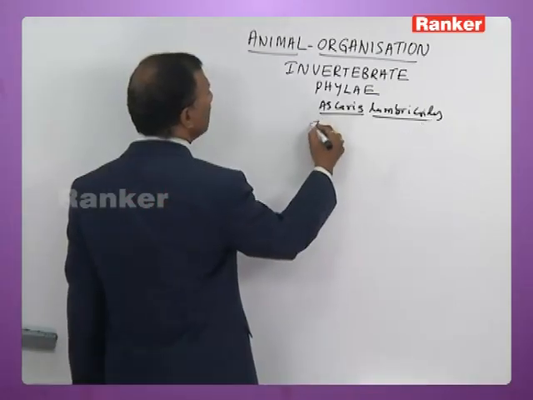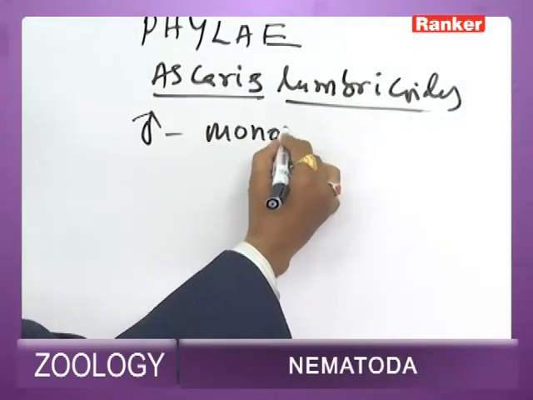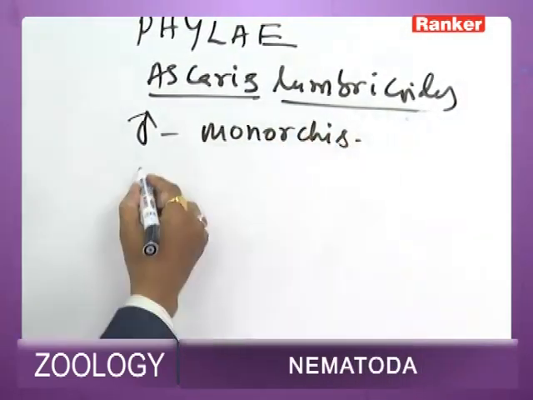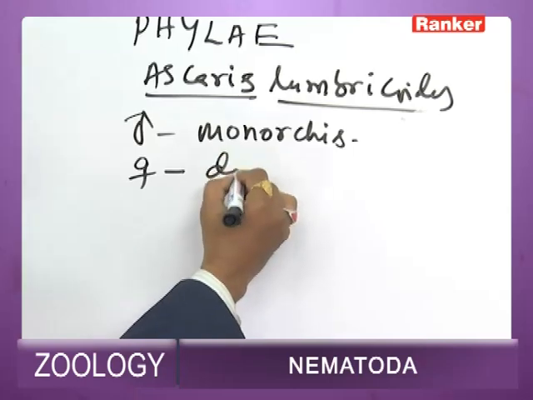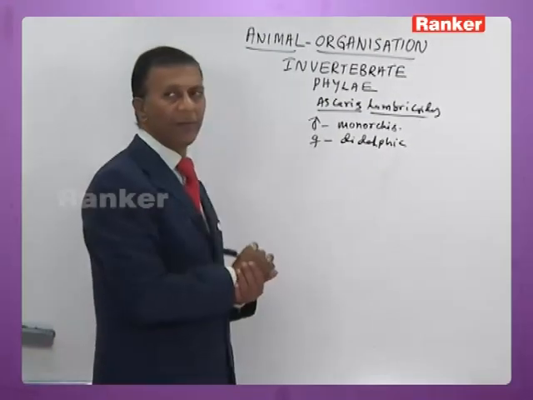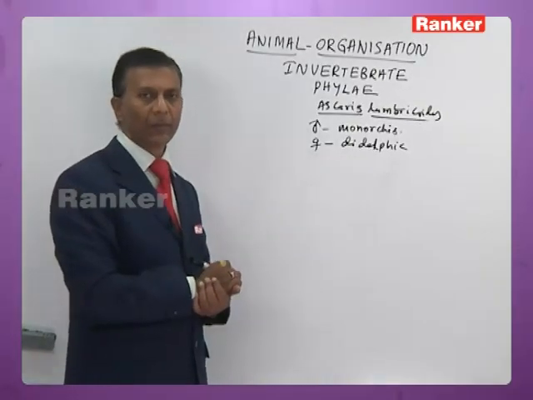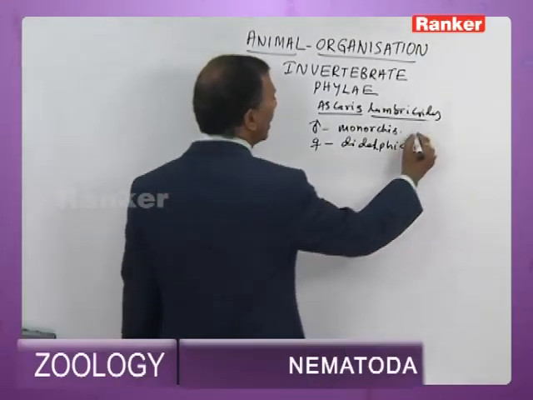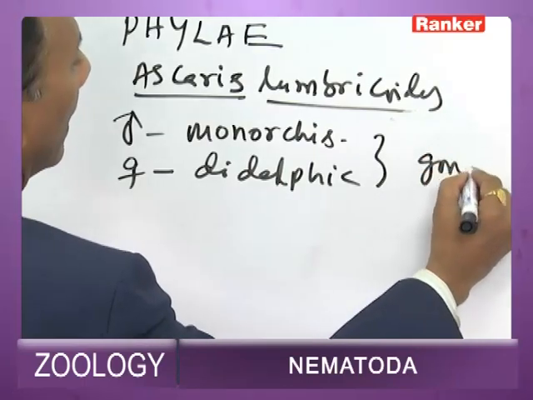In Ascaris, the male is monorchic with a single testis, and the female is didelphic with a pair of ovaries. And the gonads are telogonic.